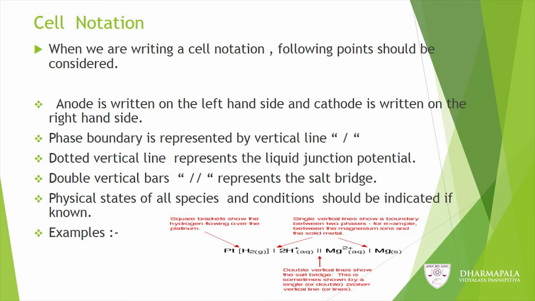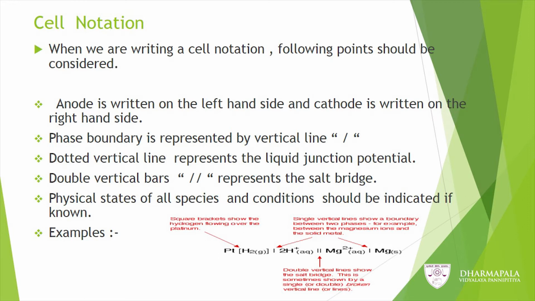Now, let us see how to write the cell notation. Cell notation represents the electrochemical cell. These are the important points you have to consider when you are writing cell notation. First, the anode is written on the left hand side and the cathode is written on the right hand side.